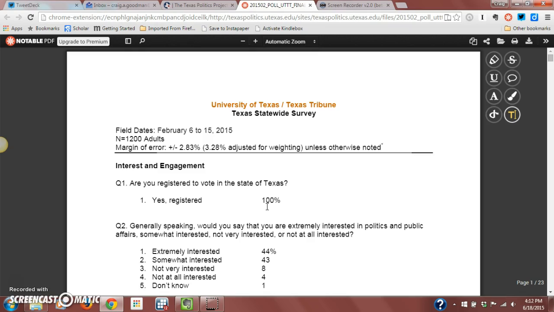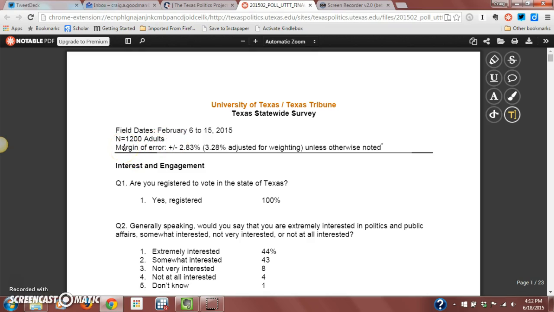The first thing, obviously, that you want to pay attention to is the N. And right here, it tells you the N, and it's equal to 1,200 adults in the state of Texas. So any adult over the age of 18 could be included in this survey. So the idea theoretically is that it will provide a representative sample of all of the 26 million people who live in the state of Texas.